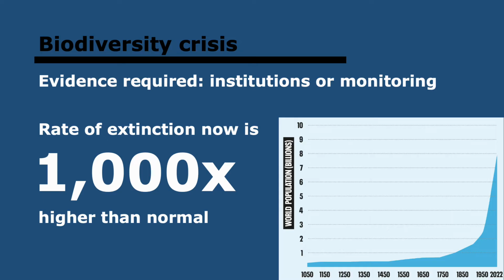Great, so now let's look at biodiversity crises. So although this term is used a lot, to actually say that there's a biodiversity crisis, it's important to know that you need evidence for this. So places you can get this evidence is the Intergovernmental Science Policy Platform on Biodiversity and Ecosystem Services. Well, that's a mouthful. And they produce reports on this. But another approach is to just monitor directly. So you can look at population sizes or the diversity of species in ecosystems, the area occupied by an ecosystem, the range of species, which is the area they occupy, etc., etc. So you can just do manual surveys.